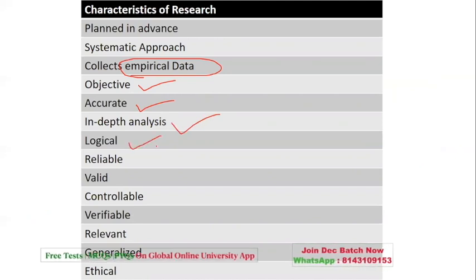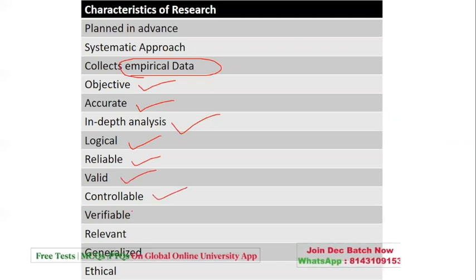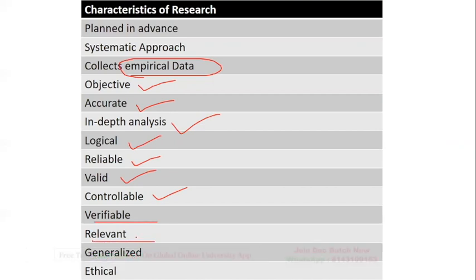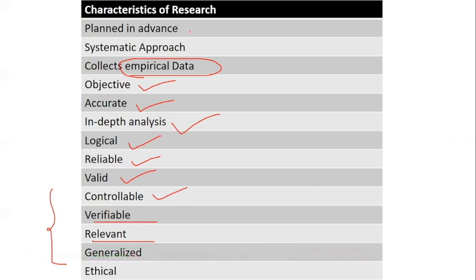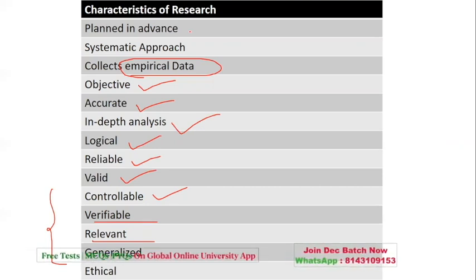It has to be logical. It has to be reliable. It has to be valid. It is to be controlled. It is to be verifiable. It is to be relevant and generalized and ethical. So when we are talking about reliability, validity, this all gives importance to the research and makes research more valid. So these are all the examples of characteristics of research. And this also comes in the form of questions, but again, these questions are asked in a different form, so you have to be careful with that.